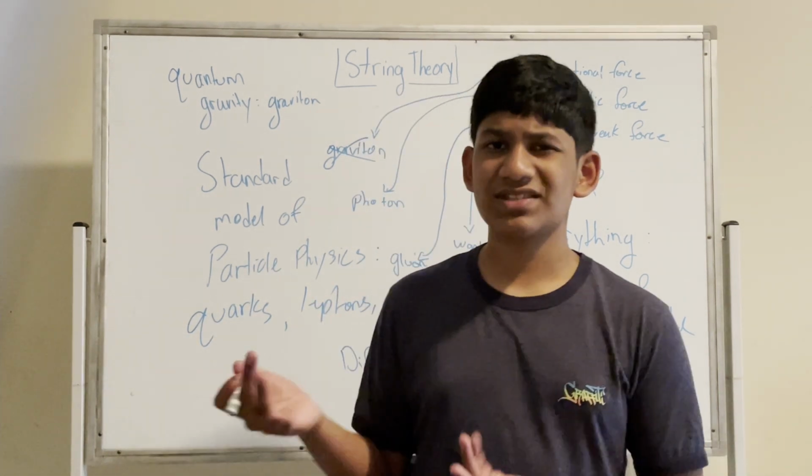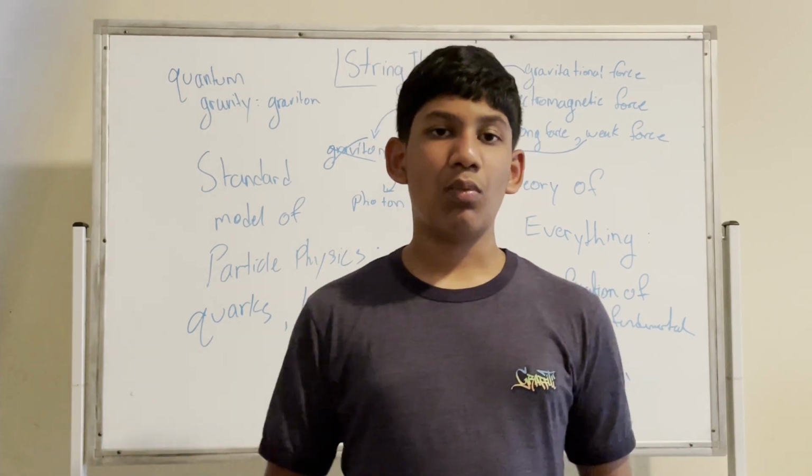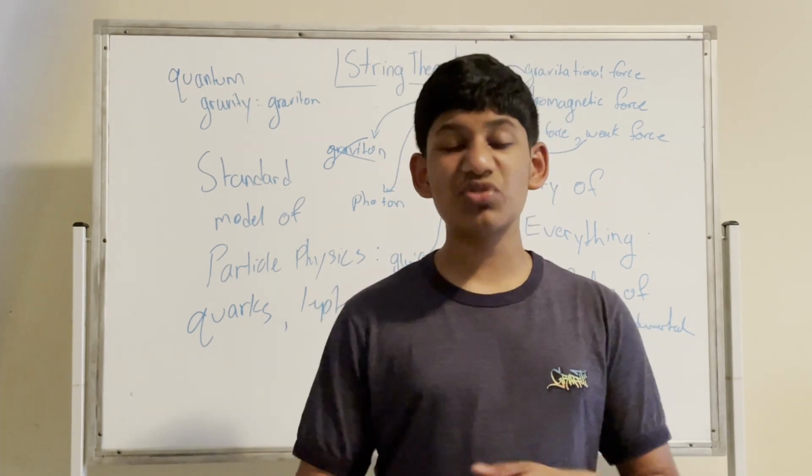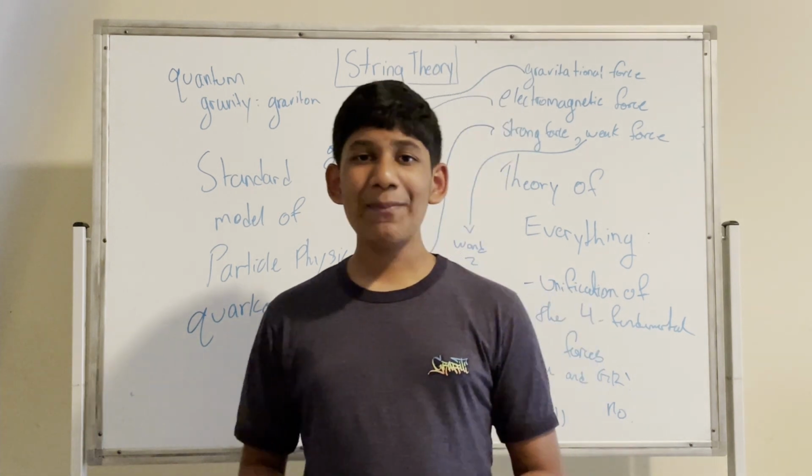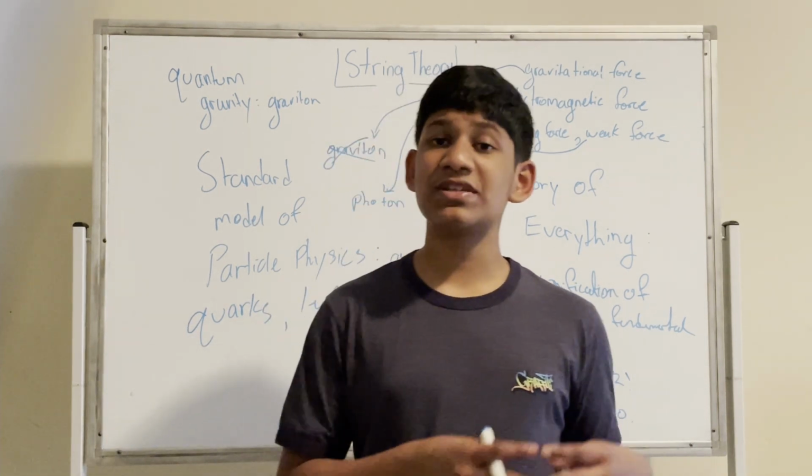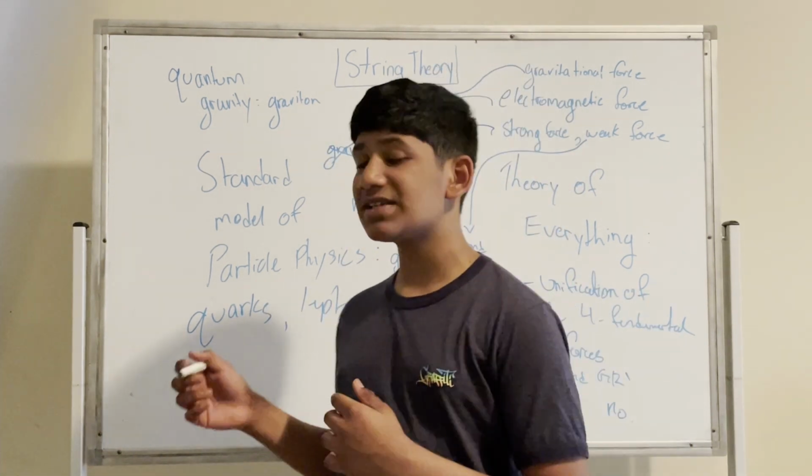So since we haven't discovered one, what can we do? Well, we have to go on the mathematics side. So we have to resort to the mathematics. Now, what happens when we plug in the configurations and the equations of quantum mechanics and particle physics for the graviton?